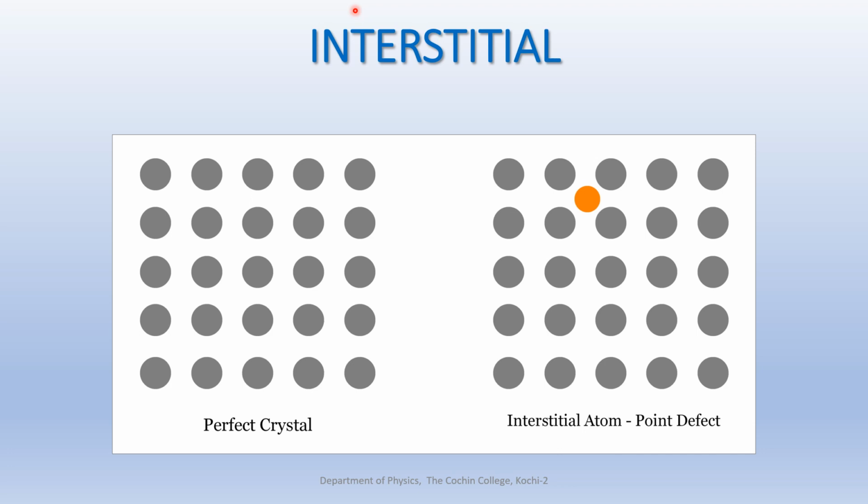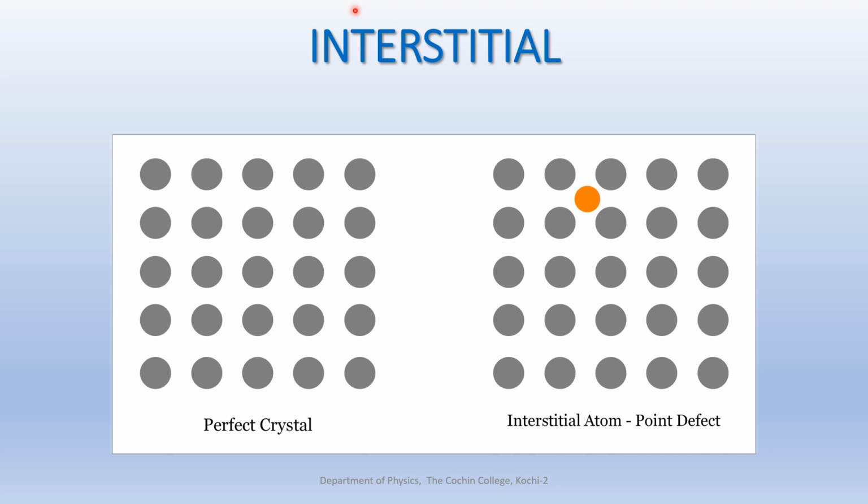Therefore, when carbon tries to enter this void, it creates a strain. The octahedral void is 0.53 angstrom in the case of iron, but the carbon trying to enter the interstitial site is 0.71 angstrom.